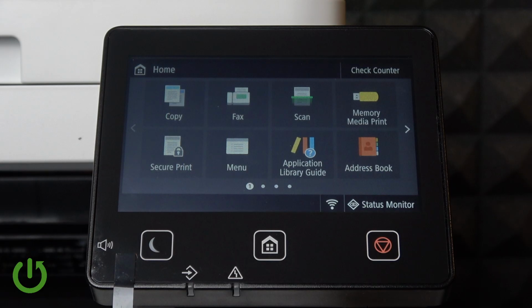In today's video I'll show you how to easily change the default display settings in the access stored files on your Canon i-SENSYS MF657Cdw.